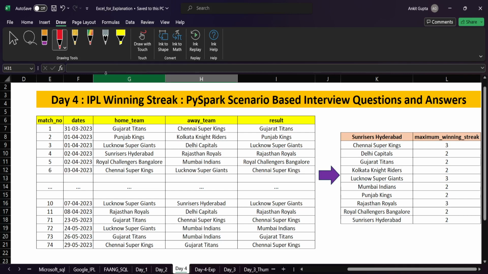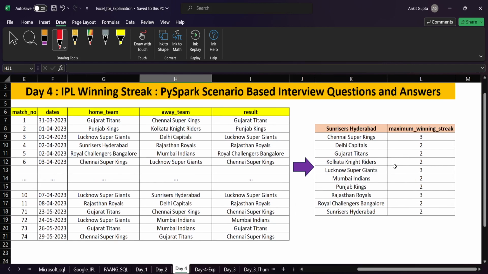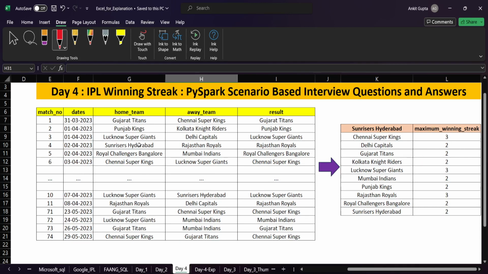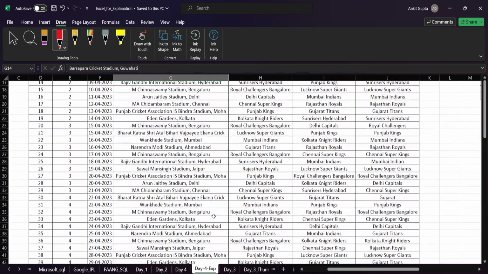So today's question is IPL winning streak. In this question, we have been given this IPL data, this is 2023 IPL data, and here we have the output table. Since the data was very large, the number of records was more, so I have truncated this, but you can find the link in the description section. From there you can download the data set.